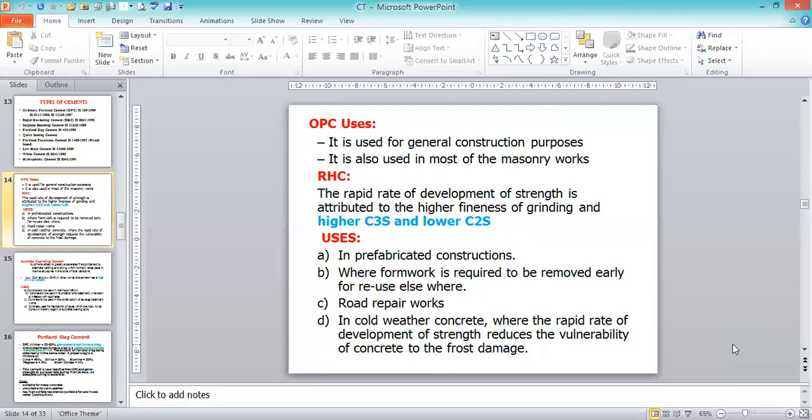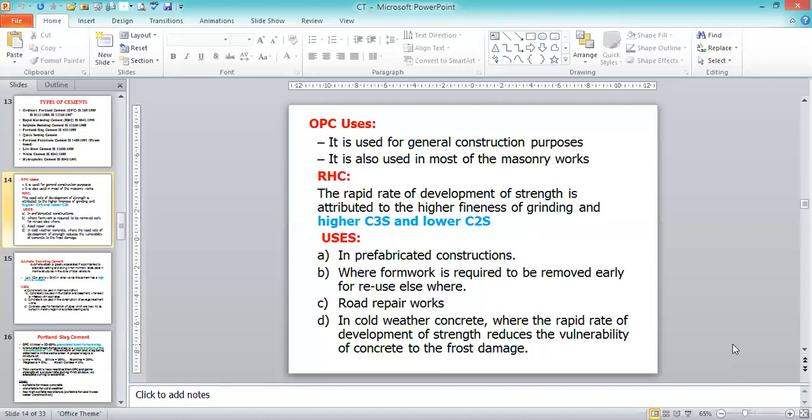Later we changed to the 43. Now almost all we are going to be using 43 and 53 because with high grade cement we are going to get high strength and durability. Durability will also be more while using 53 and 43 grade cement.